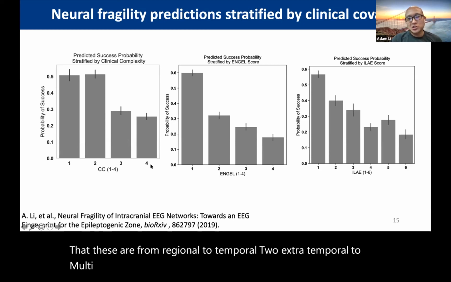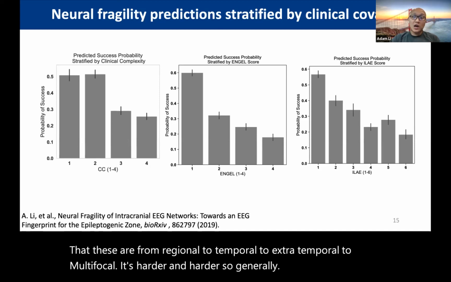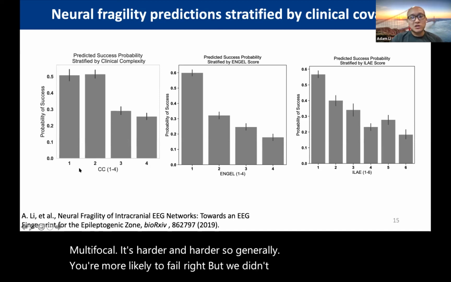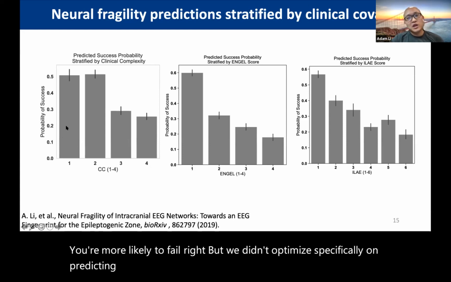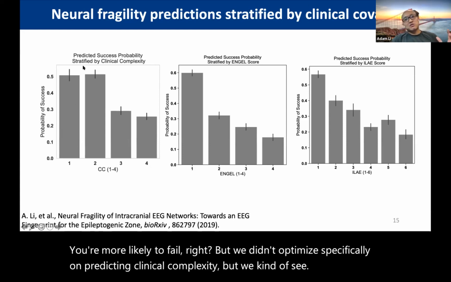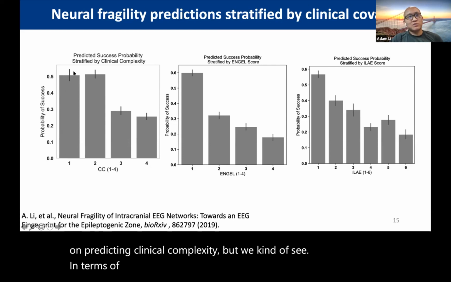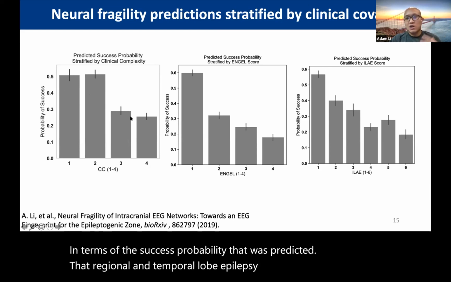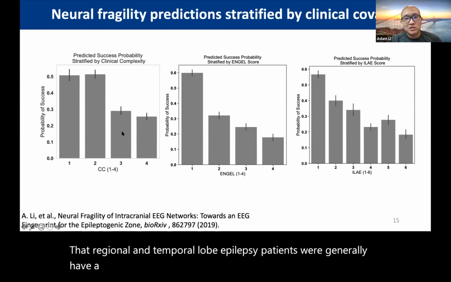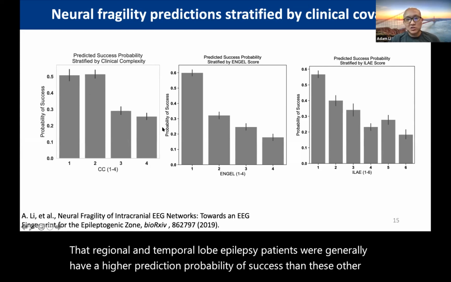It's harder and harder, so generally you're more likely to fail. But we didn't optimize specifically on predicting clinical complexity. We see in terms of the predicted success probability that lesional and temporal lobe epilepsy patients will generally have a higher probability of success than the other ones. And so that's good to see.